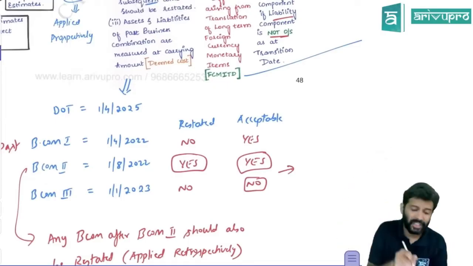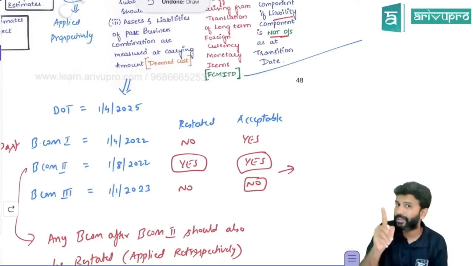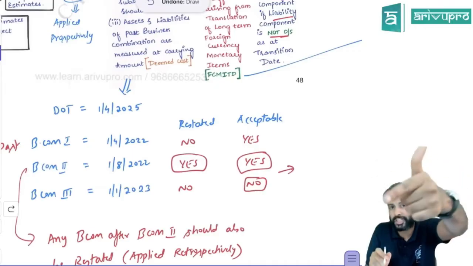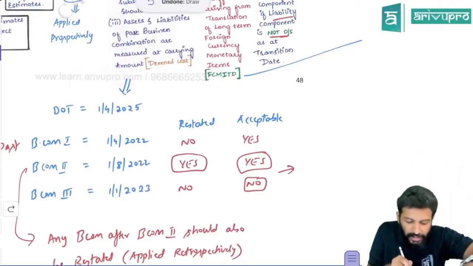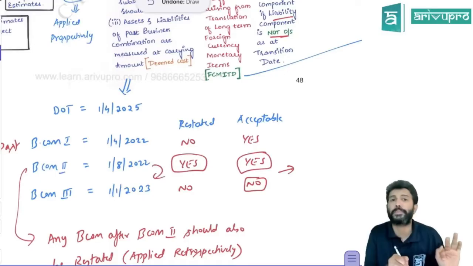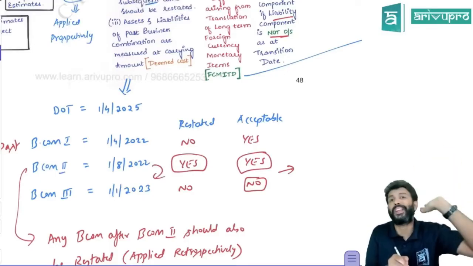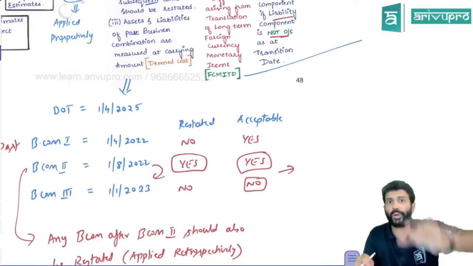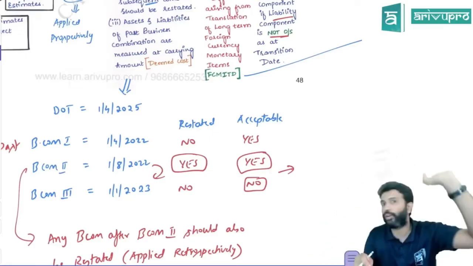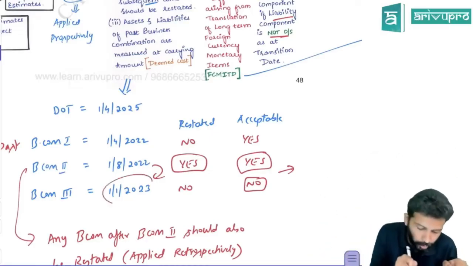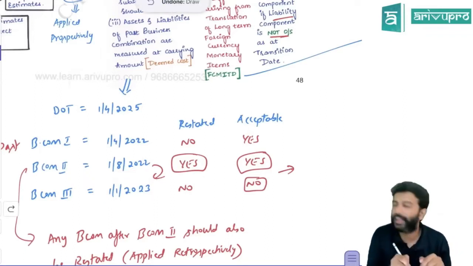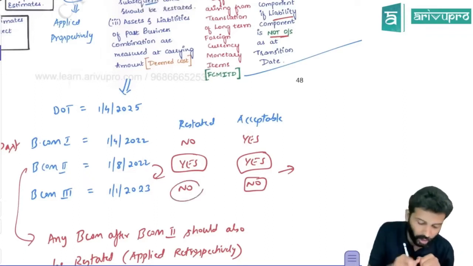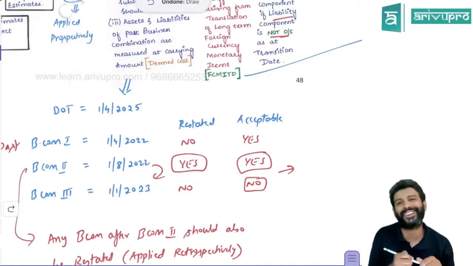What standard says is, if you have chosen to restate one business combination, any business combination which comes later, not before, any business combination which comes after the first restated business combination should also be restated. Meaning for that also you have to do retrospective accounting, as per Ind AS 103 only. You can't use the shortcut method. Now let's assume that one more business combination came on 1st January 2023. Now the company is saying we will not restate this business combination, we'll use the shortcut. Is that acceptable?